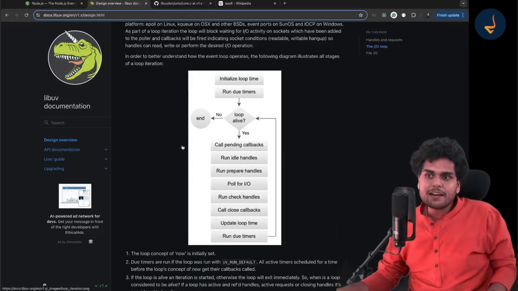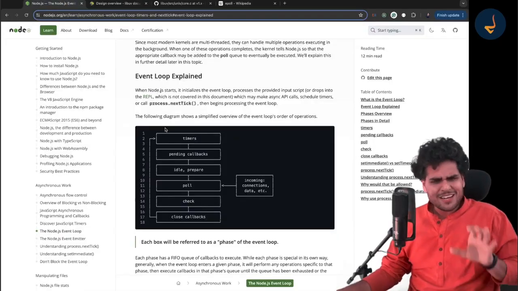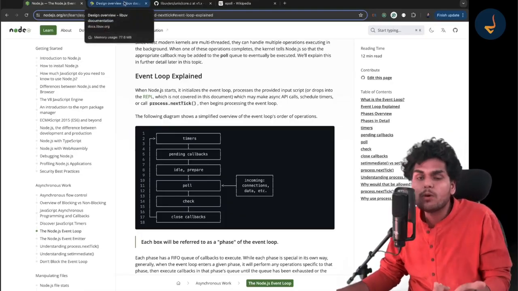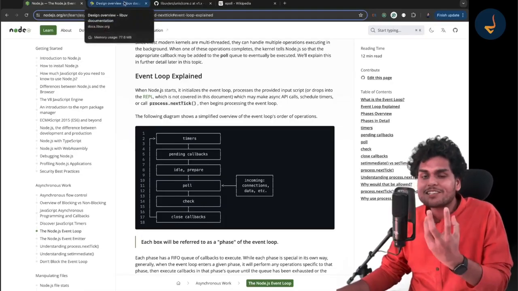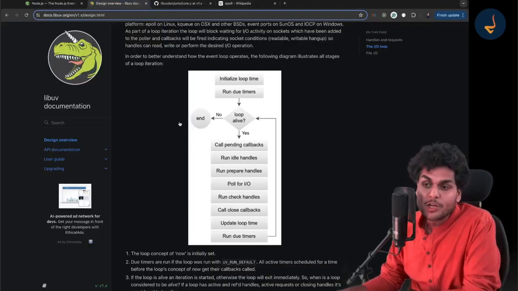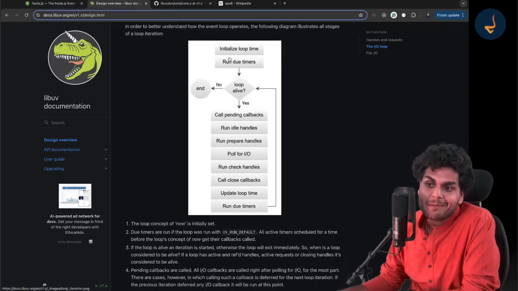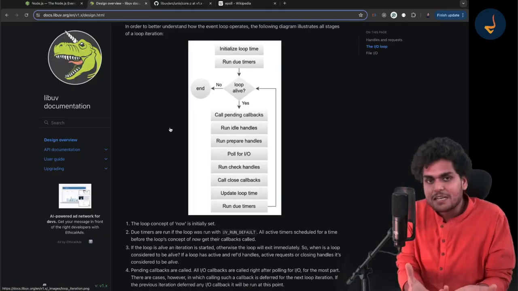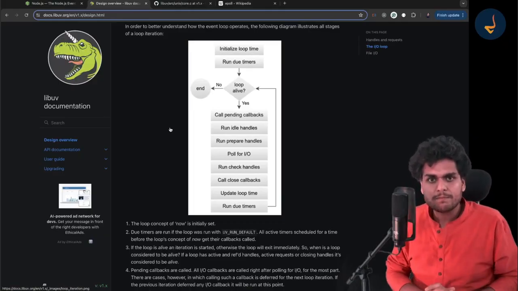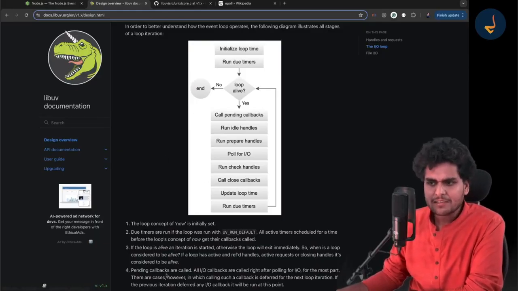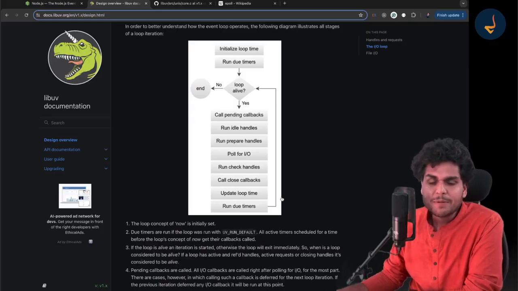If you read the Node.js documentation, you will understand the event loop. But the actual implementation of the event loop inside Node.js is done by the libuv library. So this libuv diagram is the most accurate and fundamental representation of the event loop. But this diagram has a lot of extra things, and it is kind of like dummy code.